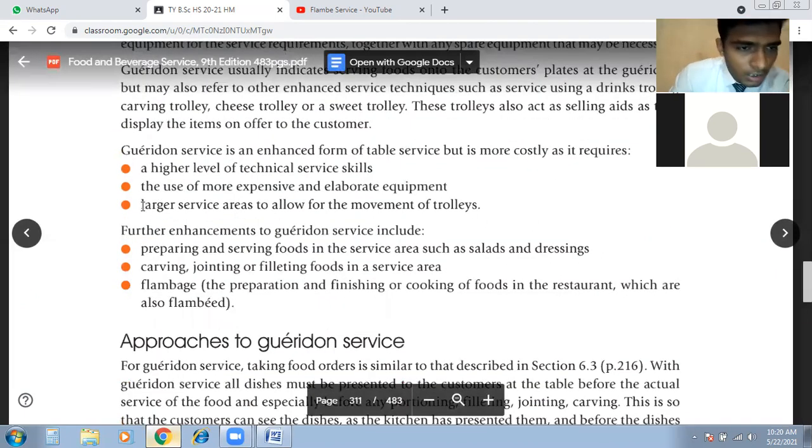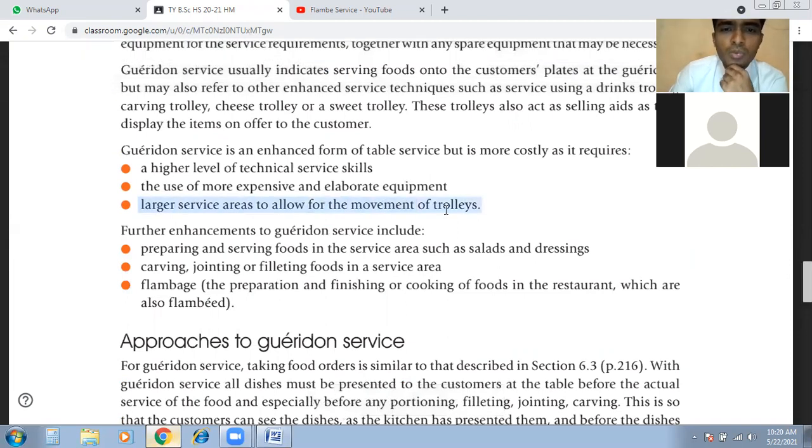And then the third point is larger service areas to allow for the movement of trolleys. Of course, we are moving a trolley into the restaurant or into the guest area, so we should have that much space in between the tables. Understand? So of course, it's common sense. If we are moving a trolley, we should have enough space to move it around.